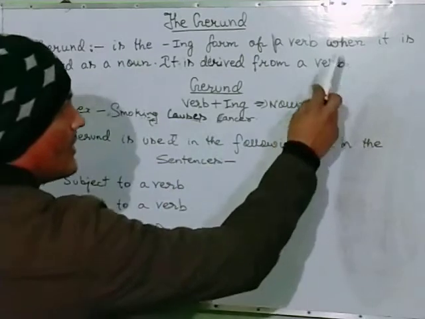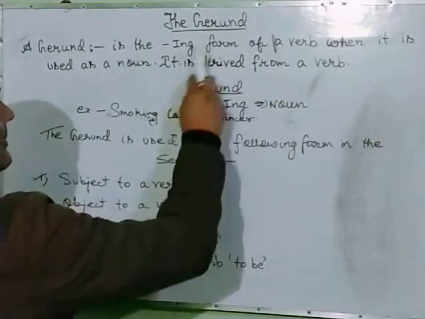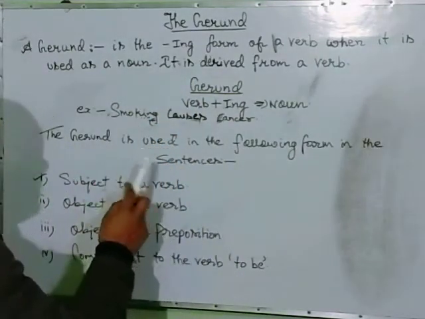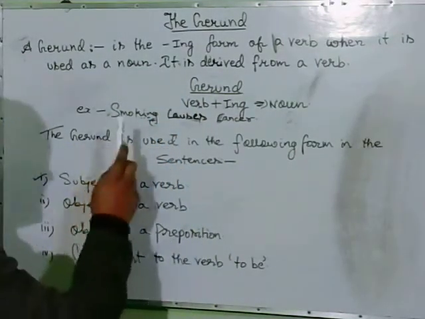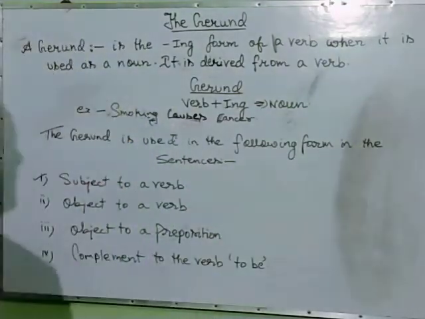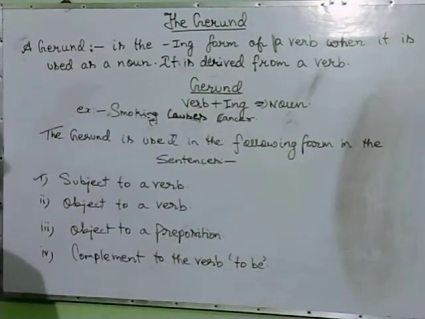और वर्ब में ing जब जुड़ जाता है तो it becomes a gerund that plays a role in a sentence as a subject. यानी कि सब्जेक्ट के रूप में ये काम करने लगता है. So that's why it is called a gerund.